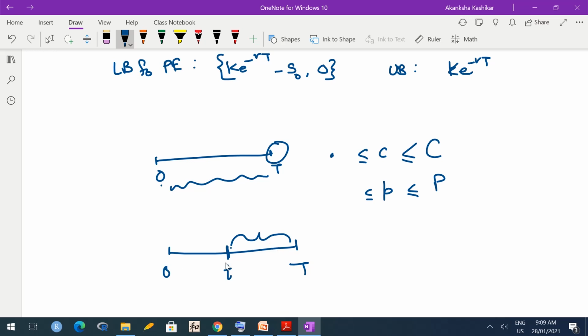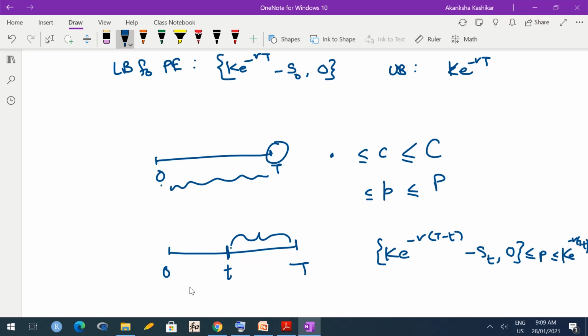Okay, and time 0 is now like time t. So the bounds would change accordingly. So for the put option, the bounds would become K e raised to minus r(T minus t) minus St, comma 0. This becomes the lower bound, and the upper bound becomes K e raised to minus r(T minus t). Okay, same thing you'll have to do for the call option.